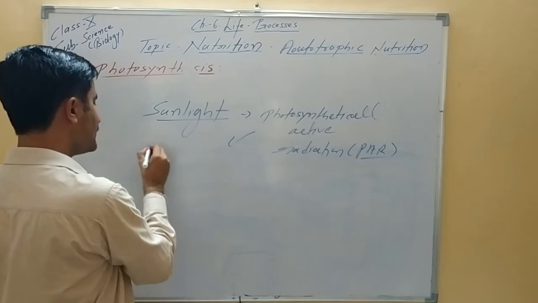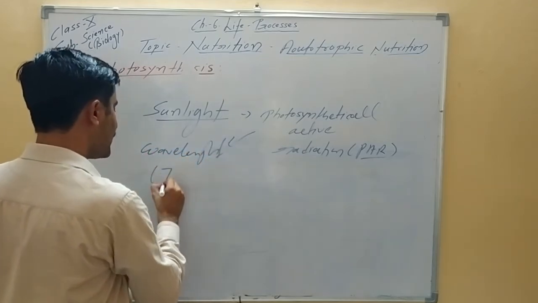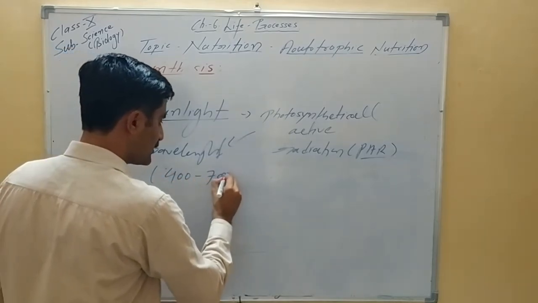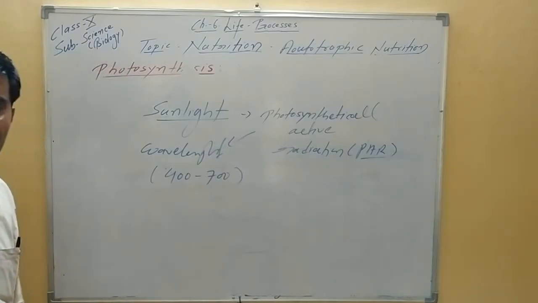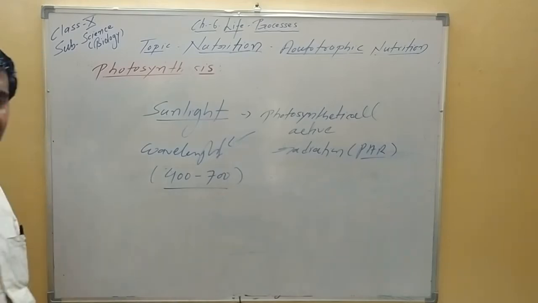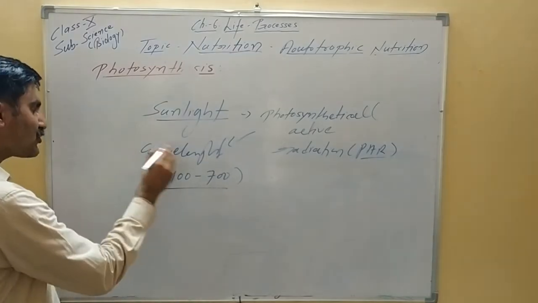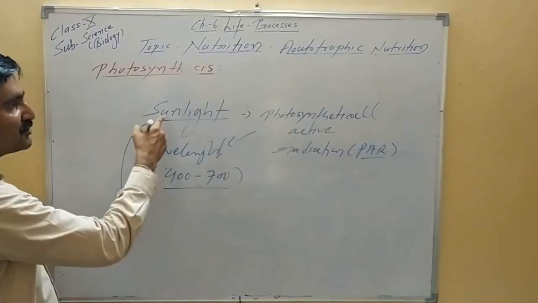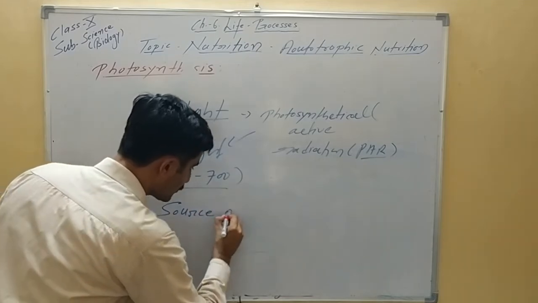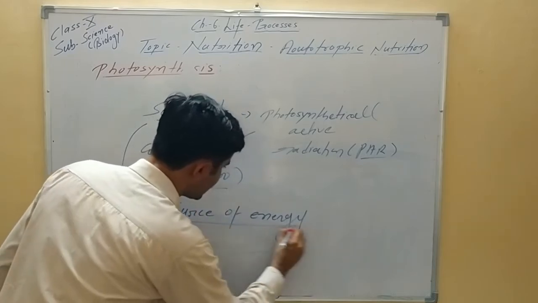The wavelength I have already mentioned. You can remember for your knowledge, that is visible light, and 400 to 700 nm wavelength is used in photosynthesis. And if artificial light of this same wavelength is there, the plant can carry out photosynthesis in artificial light also. Now the most important point here is, what is the use of sunlight? It acts as a source of energy. This is very important.